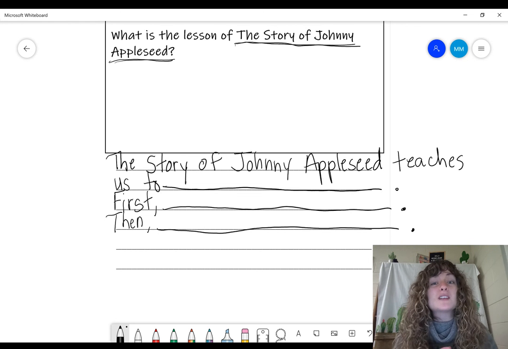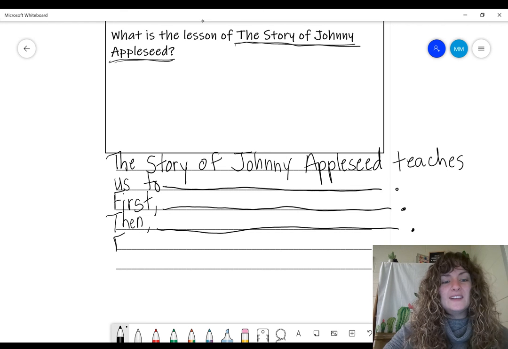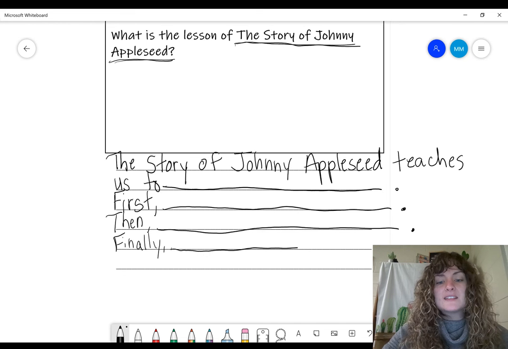Remember to use topic-specific words. You need to talk about Johnny Appleseed. He should be in these sentences. That's who you are writing about. And talk about the animals or the pioneers or the Indians. Use those topic-specific words.